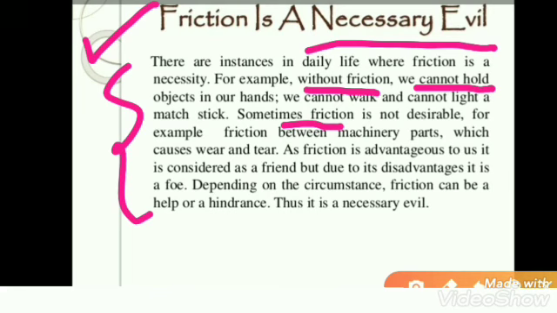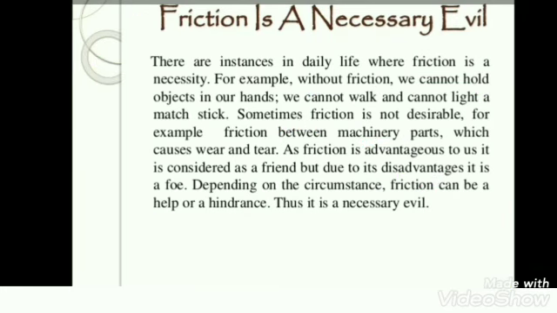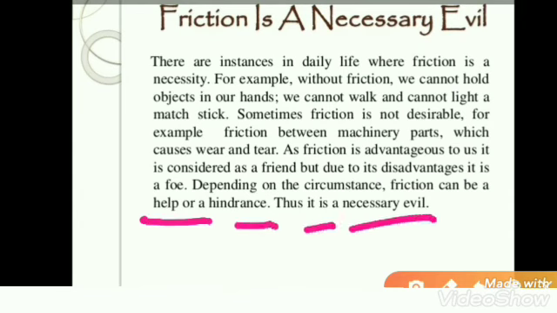Sometimes friction is not desirable. For example, friction between the machinery parts causes wear and tear. As friction is advantageous to us, it is considered a friend, but due to its disadvantages, it is a foe. Depending on the circumstances, friction can be a help or a hindrance. Thus, it is a necessary evil.